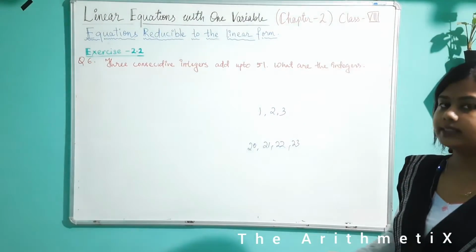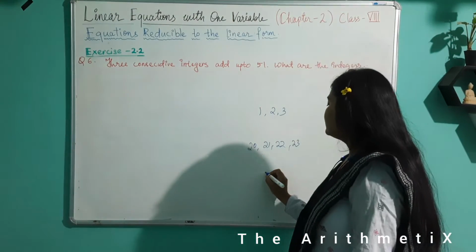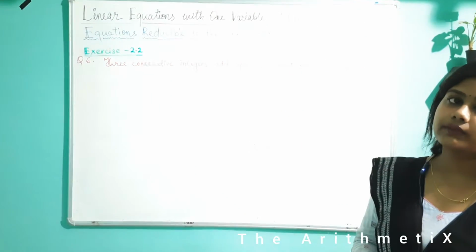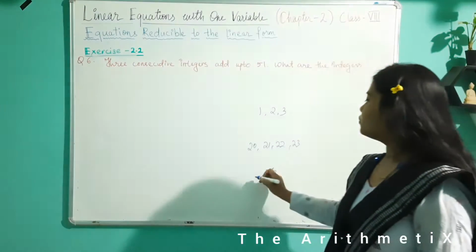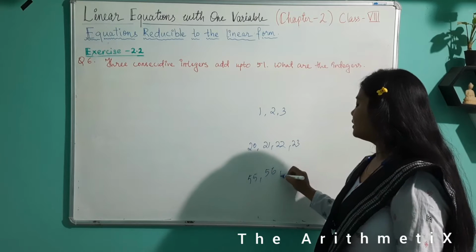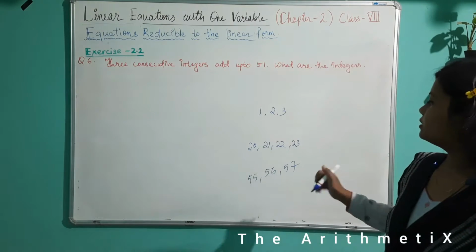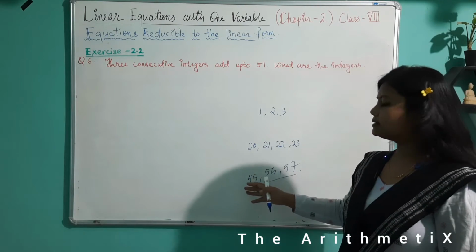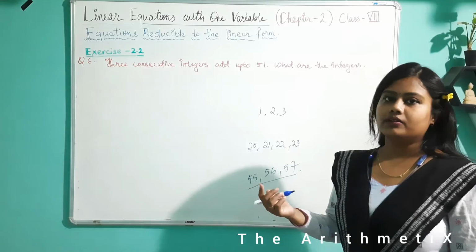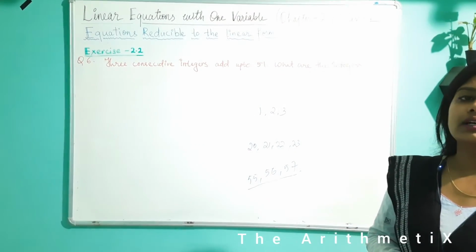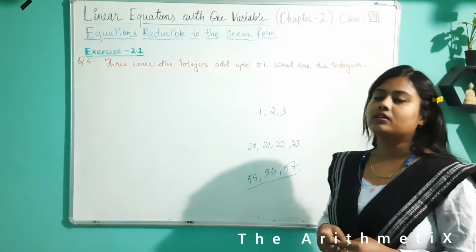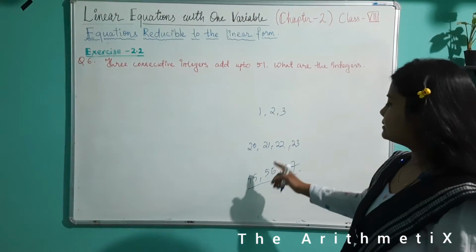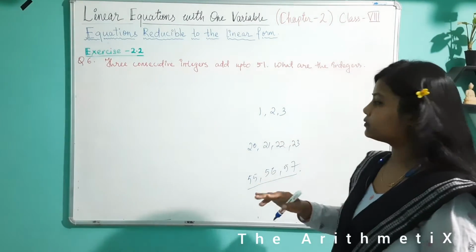Let me take another example for your clarification. Suppose we take 56. Then what are the numbers consecutive to it? One is 55 and another is 57. So these are consecutive numbers. See, one is exactly one greater than the other. When we are talking about consecutive numbers, they are lying on the integer number line, so one is exactly one greater than the previous one.